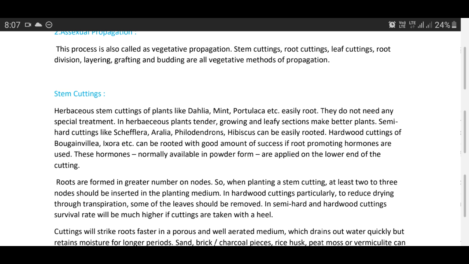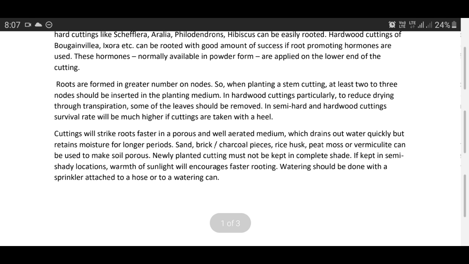In semi-hard and hardwood cuttings, survival rate will be much higher if cuttings are taken with a heel. It means it is attached with the originating branch. Cuttings will strike roots faster in a porous and well aerated medium, which drains out water quickly but retains moisture for longer periods. Sand, brick, charcoal pieces, rice husk, peat moss or vermiculite can be used to make soil porous.